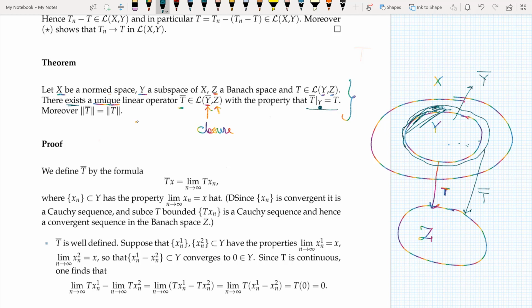So T bar restricted to Y is equal to T, and the norms are equal.